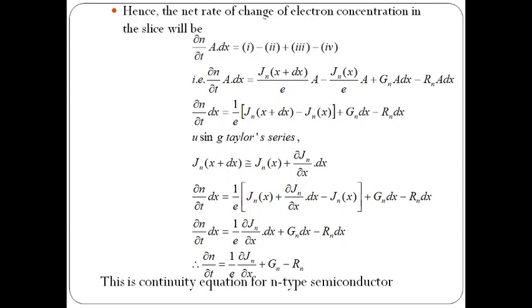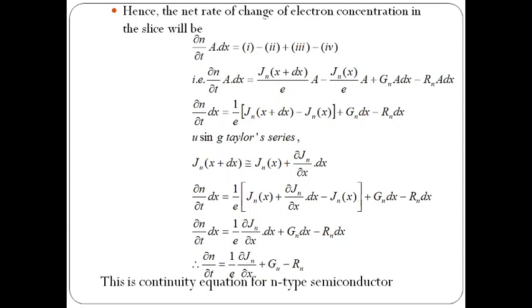It can be written as equation 1 minus, entering are plus and leaving are minus. So dou n by dou t into A dx equals Jn of x plus dx by e into A minus Jn of x by e into A plus Gn into A dx minus Rn into A dx.